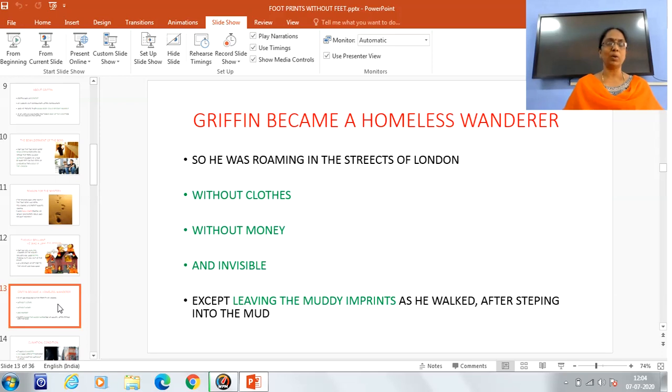So he started roaming in the streets of the London city, that too without clothes, without money, and now he was an invisible person. The moment he removed all his clothes, he used to become invisible, not seen by any other people, except leaving the muddy imprints as he walked after stepping into the mud.